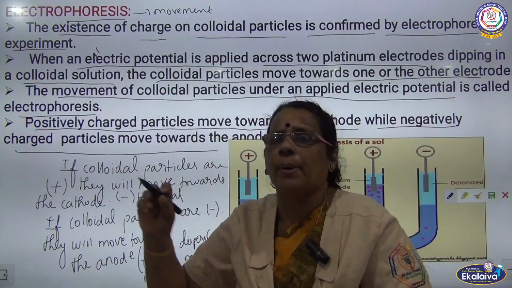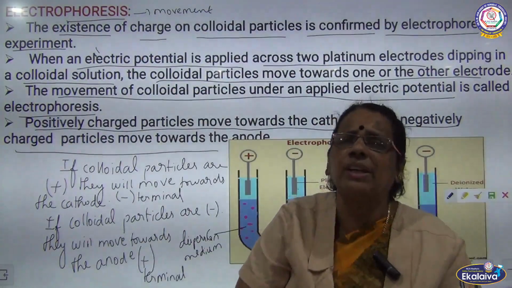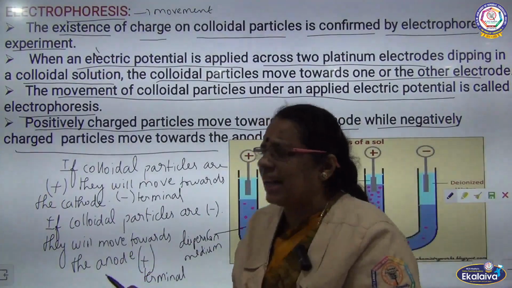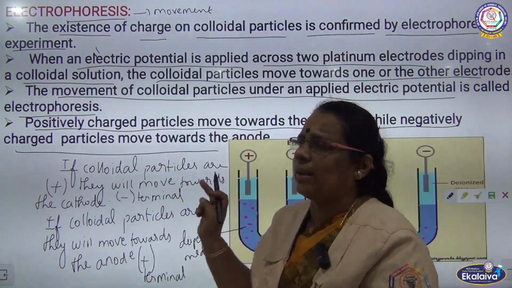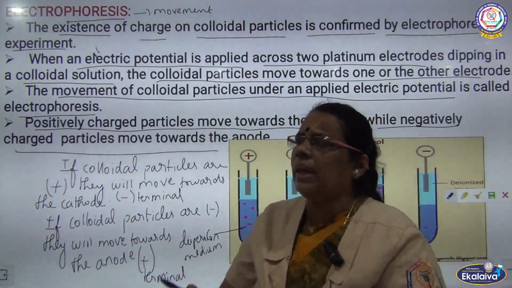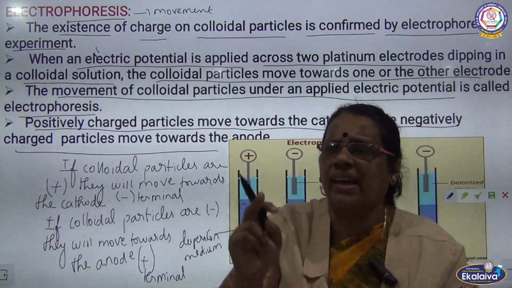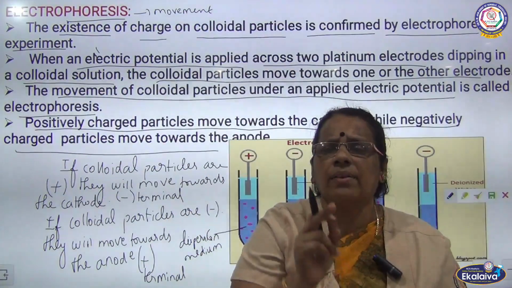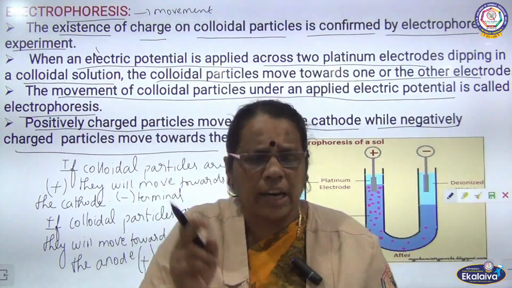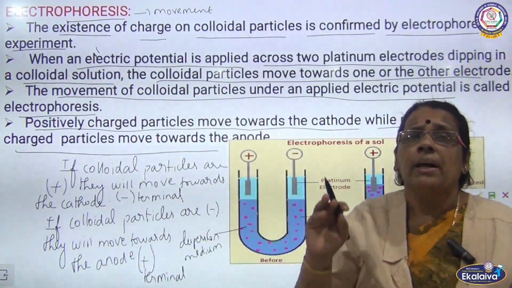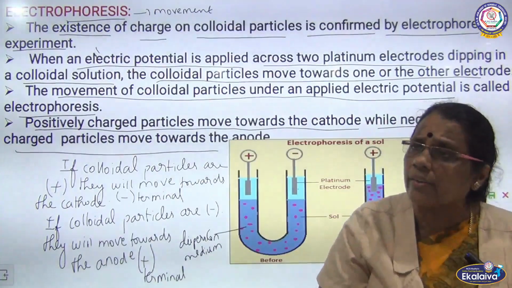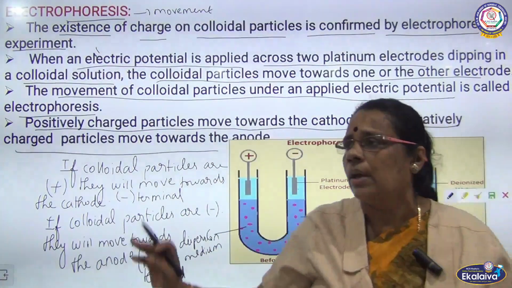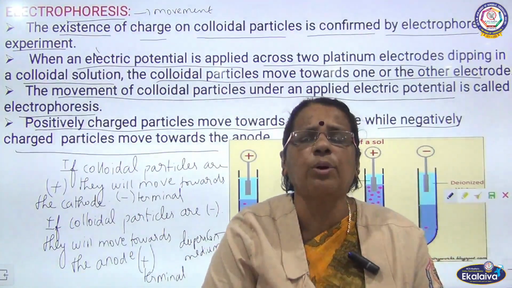If the colloidal particles are positively charged, they will move towards the negative terminal, the cathode. If the colloidal particles are negatively charged, they will move towards the positive terminal, the anode. From the movement of the colloidal particles towards the oppositely charged electrode by passing current, we can determine the charge of the colloidal particles. So this is electrophoresis. This slide completely talks about electrophoresis.